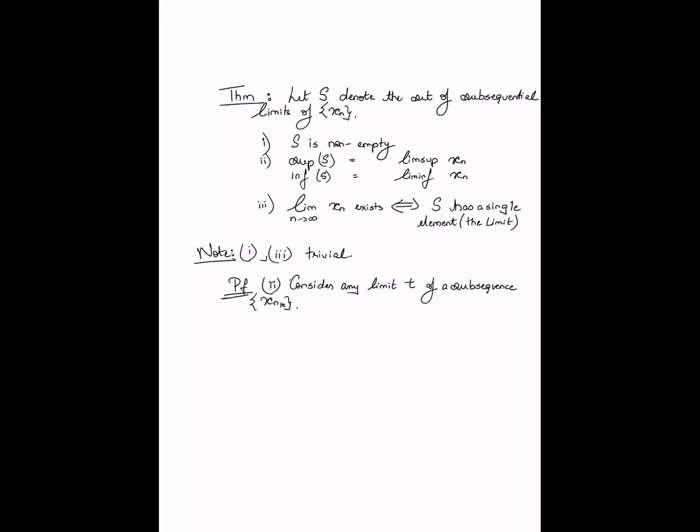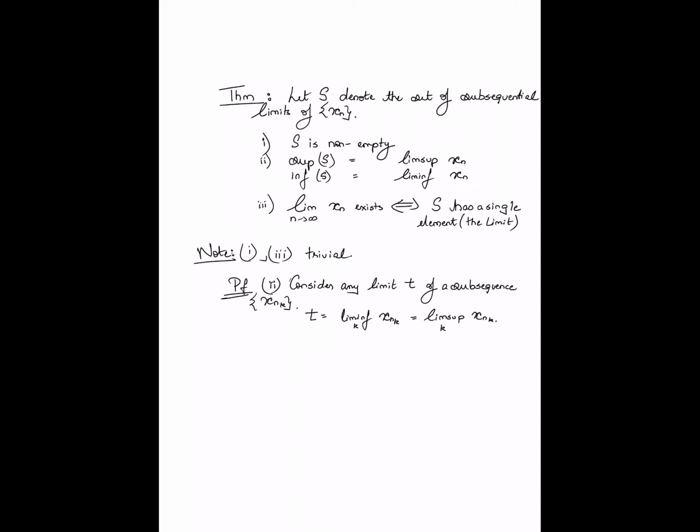Clearly there is going to be some subsequence x_{n_k} whose limit is in fact t. Okay, in that case we know that t is equal to the lim inf of x_{n_k}, of course. In this case the lim inf is with respect to k, and is also equal to the lim sup of x_{n_k}. Right, this we have already studied.